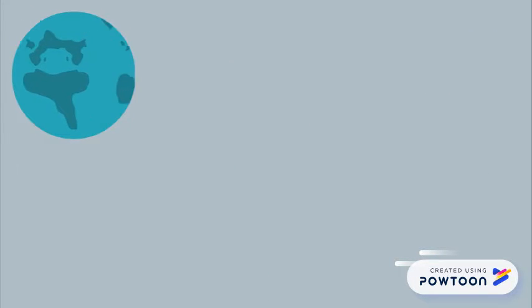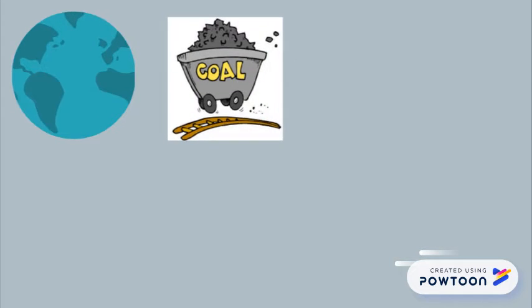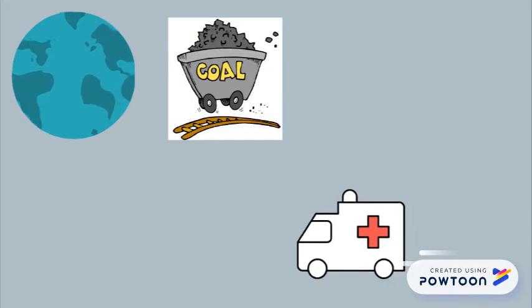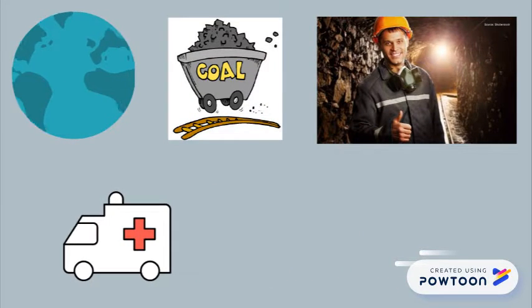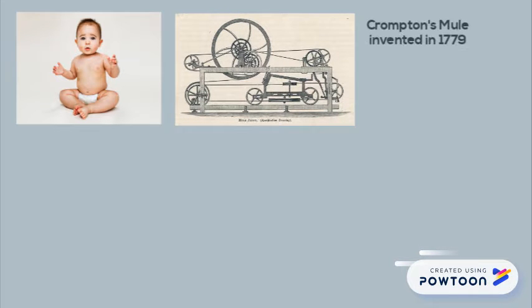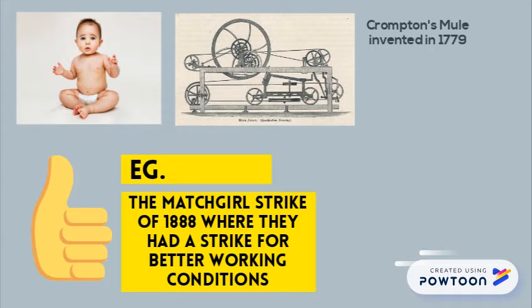Longer term, the positive impacts of the Industrial Revolution are still being felt today. Examples of these positive outcomes include new sources of energy, better medicine, and improved working conditions, all of which are on a global scale. The Industrial Revolution allowed a rising birth rate and population, an easier way to manufacture goods, with inventions like Crompton's mule, and the working conditions being improved due to the strikes and attention to it before laws were introduced.